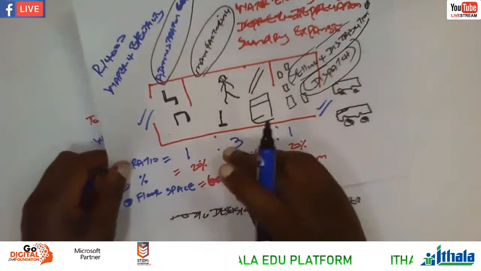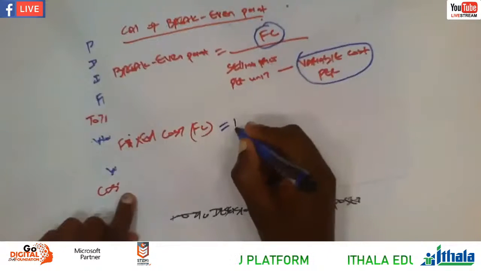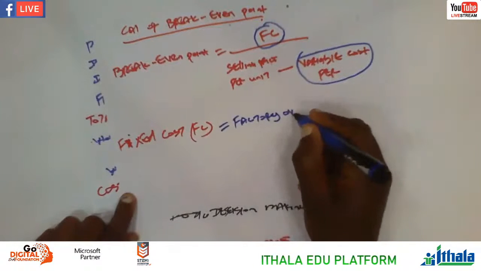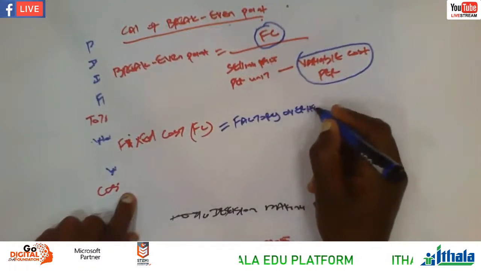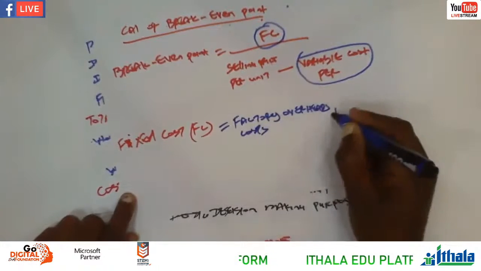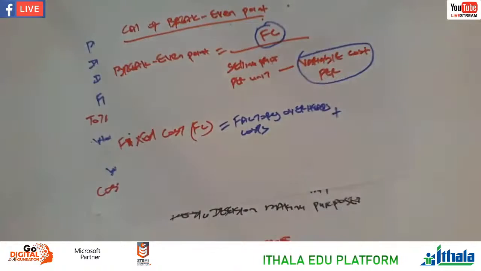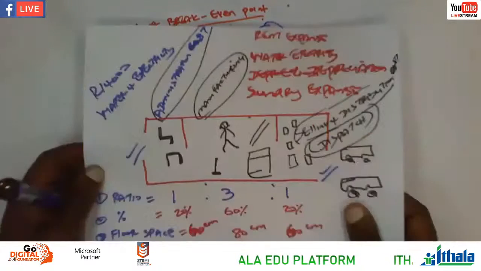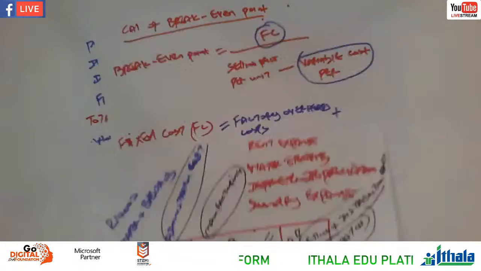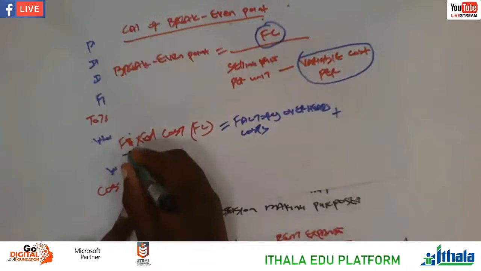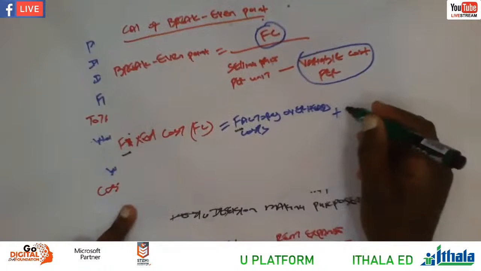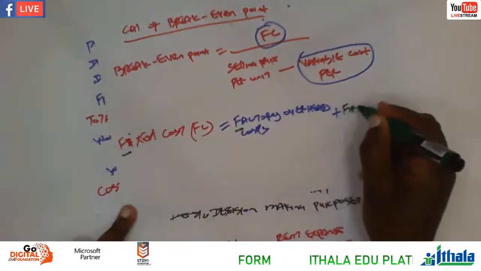You are saying here it's factory overhead costs, plus the first department. What is the first department here? According to our sketch, it's administration. So everything first: first the fixed cost, the overheads, as well as the first department.